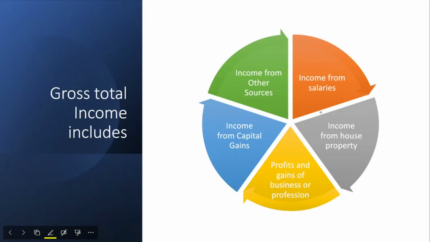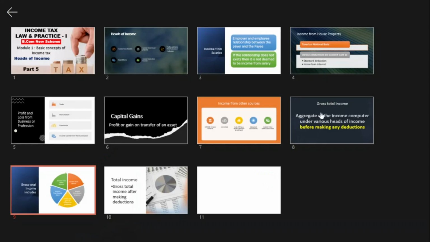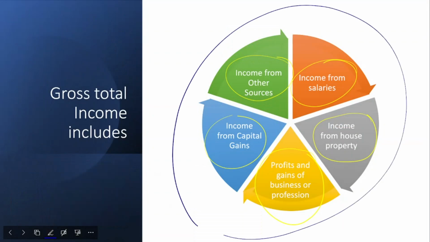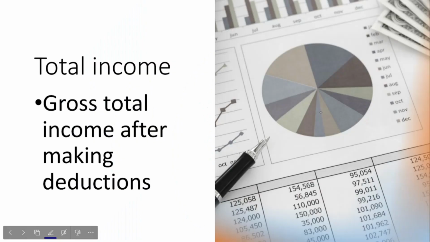Then see here, we have income from salary, income from house property, profit and gains of business or profession, income from capital gains, and income from other sources. If you add all these things, you will get gross total income. Then what is total income? It is gross total income after making certain deductions.